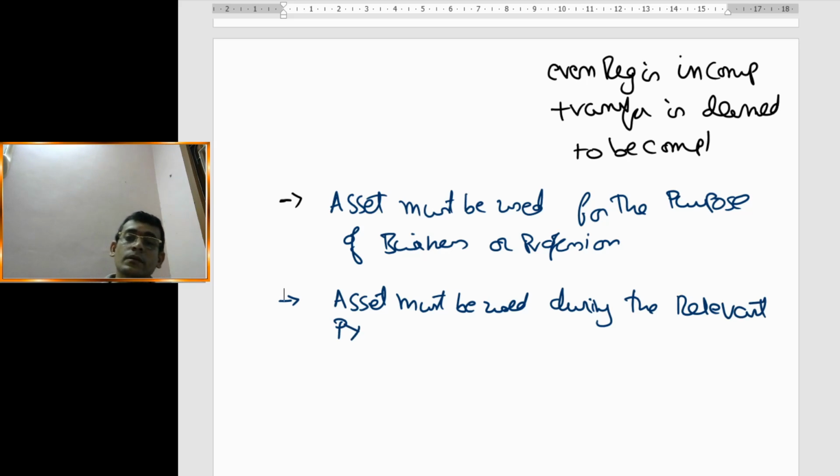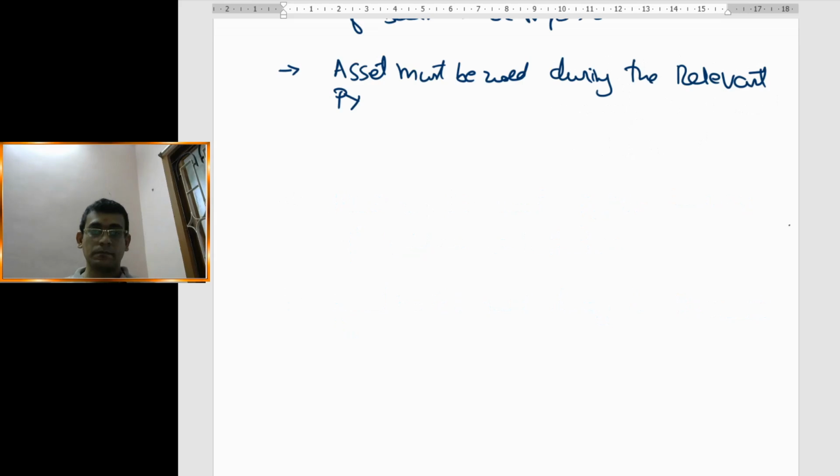Now this is a very important point. This statement is very important: asset must be used during the relevant previous year. Now why is this important? Let us see. If you look into Section 32, it says the asset must be used during the previous year for 182 days or more. That means this usage should be there for 182 days or more.